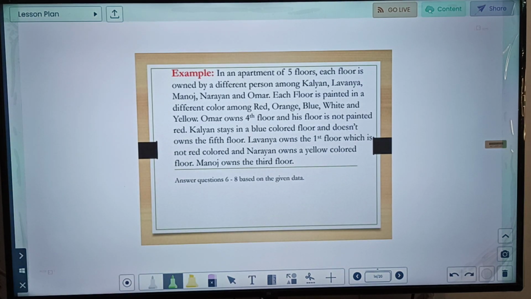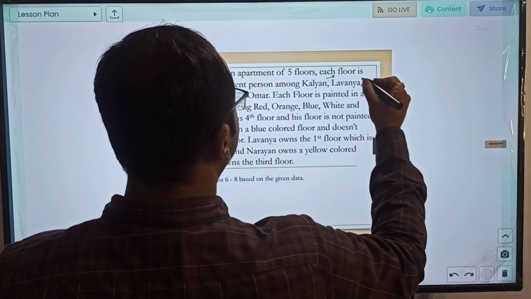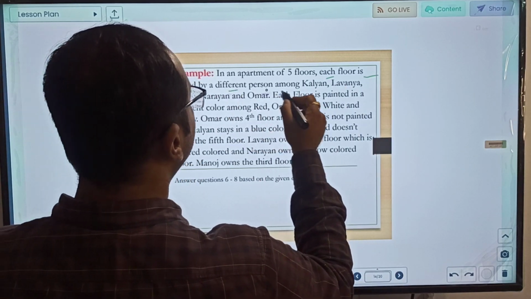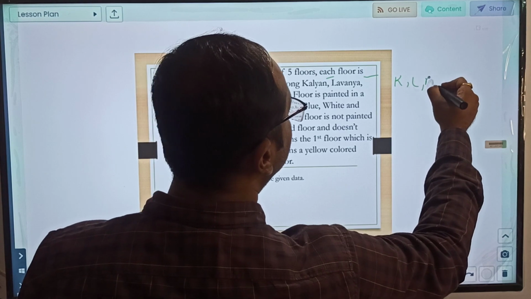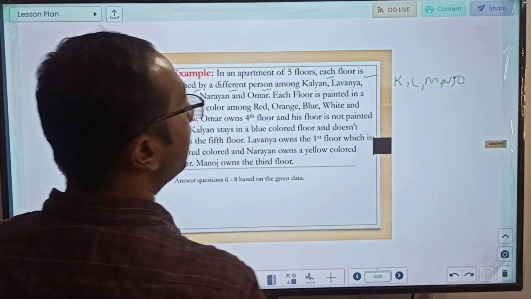So let us first read the statement. It is saying in an apartment of 5 floors, what is given? In that particular apartment, some arrangement is given. People who are owning that particular floor, there are 5 people. Who are those 5 people? There is Kalyan, there is Lavanya, Manoj, Narayan and Omar. So since all of them have different alphabets, we will denote them with K, L, M, N and O just to save space and time.